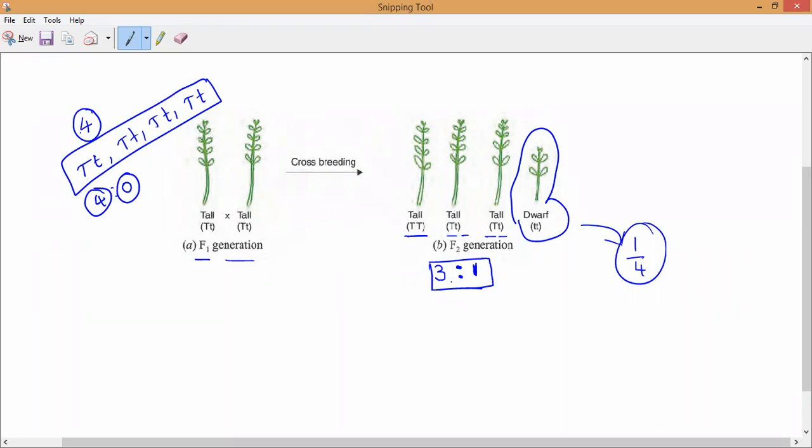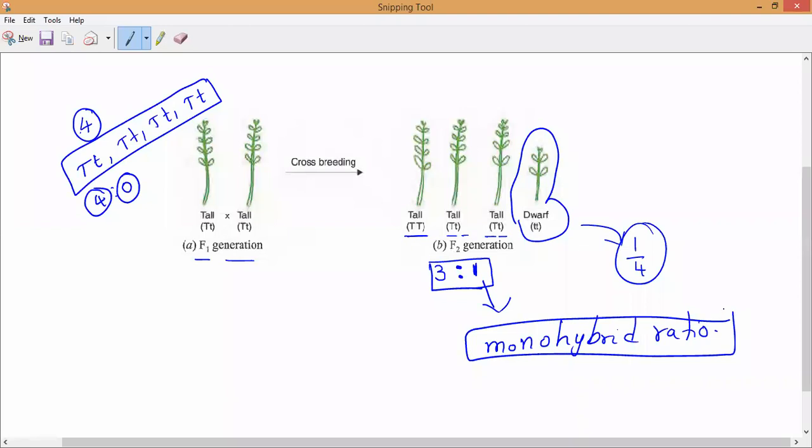Very important for monohybrid inheritance, please all of you note it down. This 3:1 is known as the monohybrid ratio.